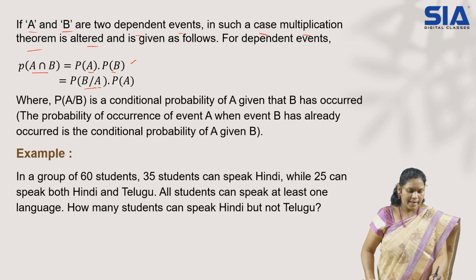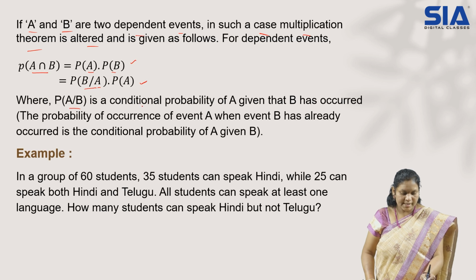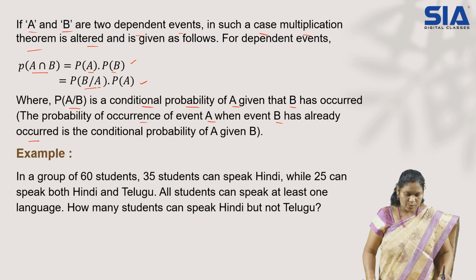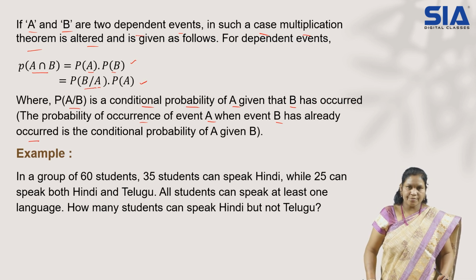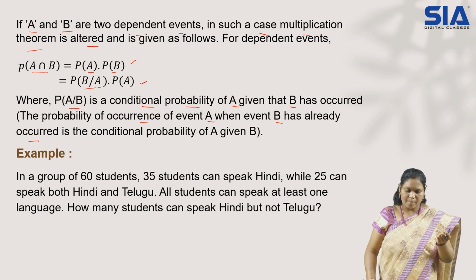Probability of B by A into P of A. Here, P of A given B, or A by B, anything we can call. So P of A by B is the conditional probability of A given that B has occurred. So the probability of occurrence of event A when event B has already occurred. Event B has already occurred. Using B, we are trying to find out A. So B is independent, it has already happened. A is dependent on B.